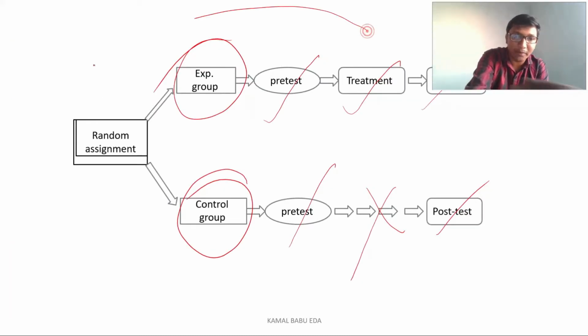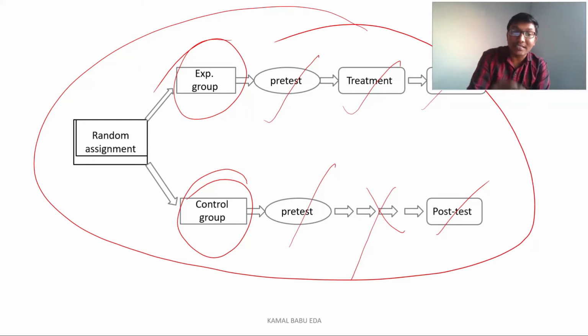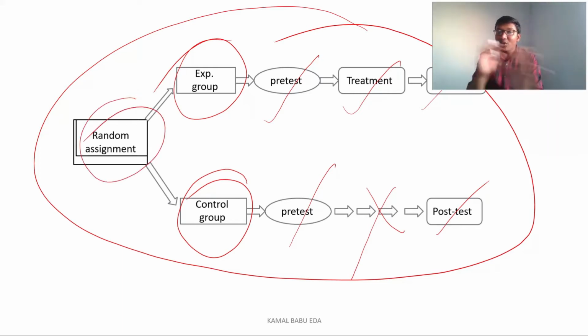If you observe the picture here, the subjects are given to the experimental group and control group in the form of random assignment. The researcher is not deciding here. He is using some methods such as the flip coin method, table method, or sometimes the lottery method, and he is assigning the subjects to each group.